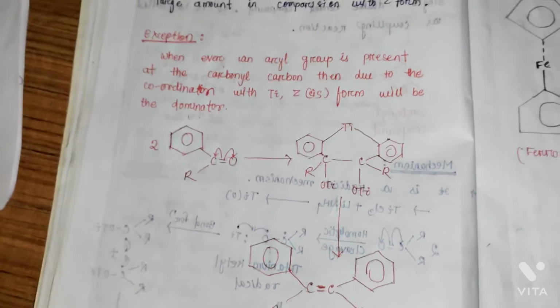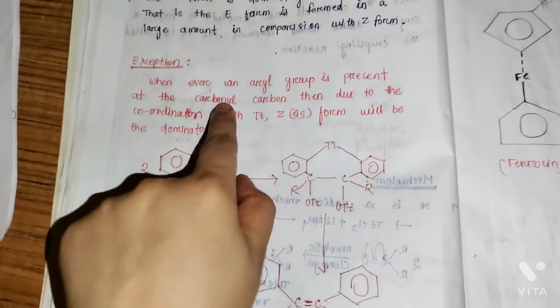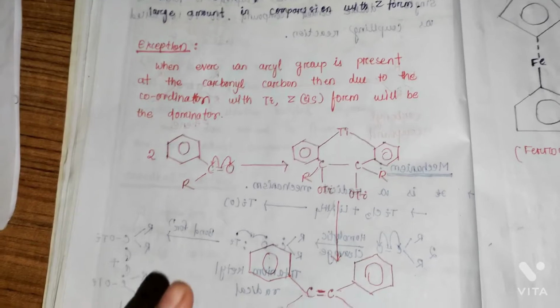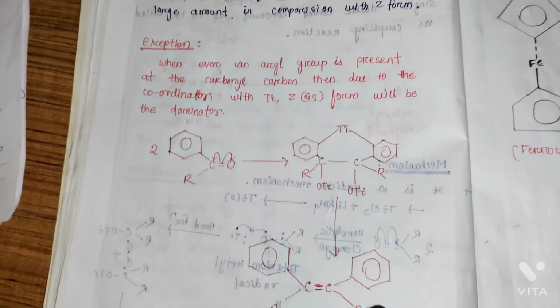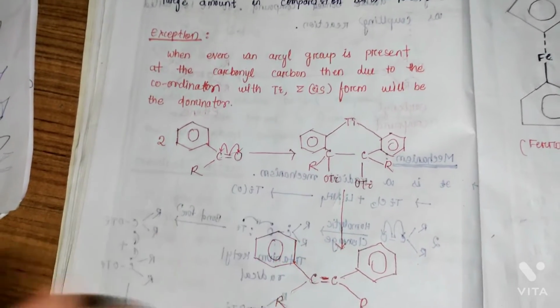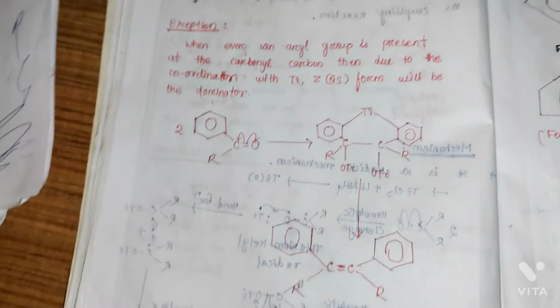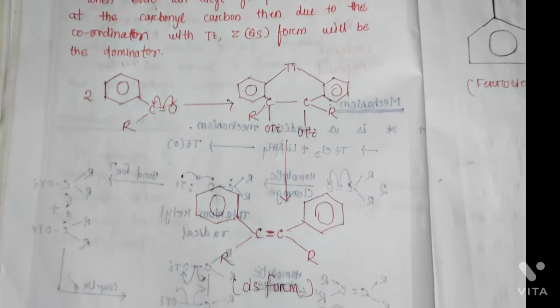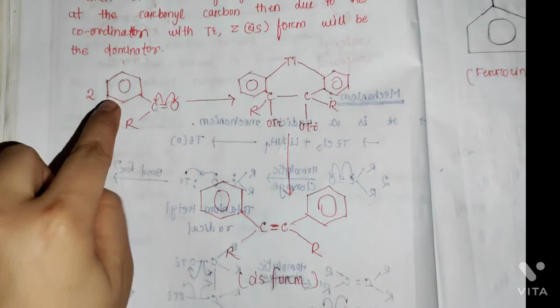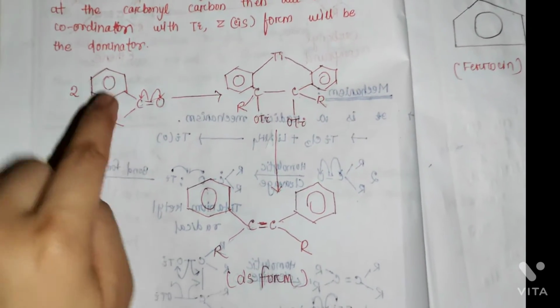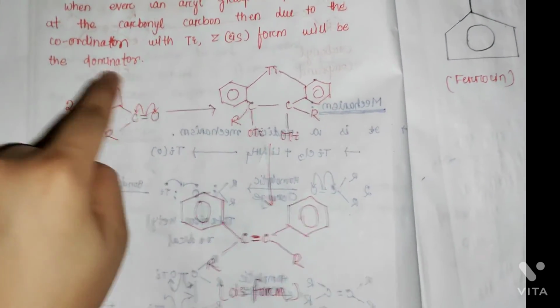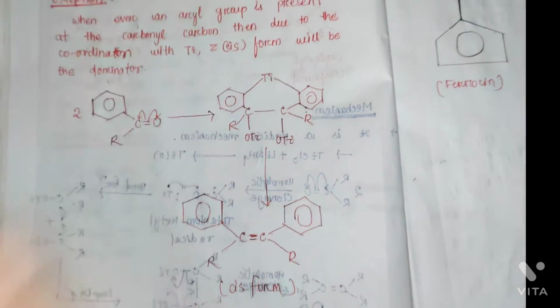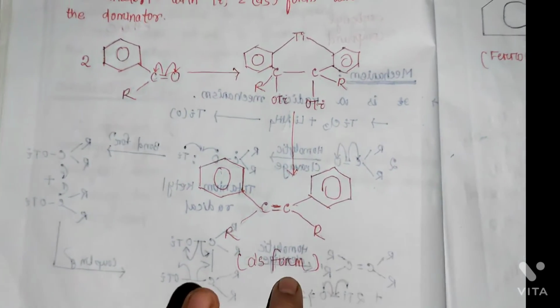There is an exception for this reaction. Whenever an aryl group is present at the carbon, then due to coordination with titanium, the Z form will be dominant. Z form means cis form. Here the compound contains an aryl group. So here the cis form will always be dominant, like this.